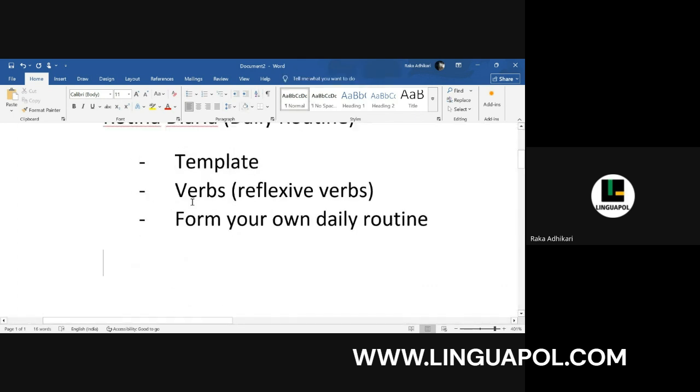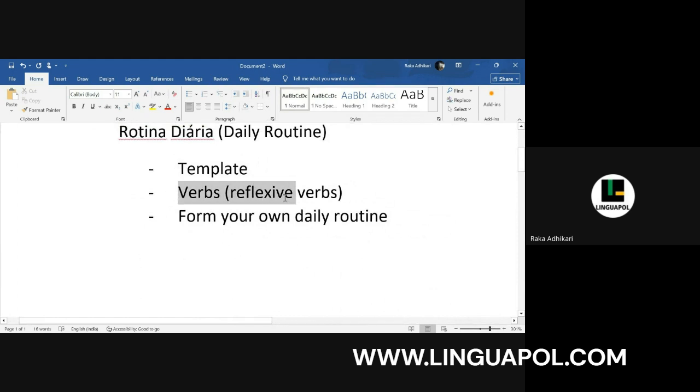So first, let us come to the verbs. Before we do the template, let's learn some verbs. So I told you, reflexive verbs. Now by the word reflexive, we understand reflection. Just what you understand by reflection. For example, a light is getting reflected. So it is going to a surface and coming back to the same source. That is reflection, how we understand it.